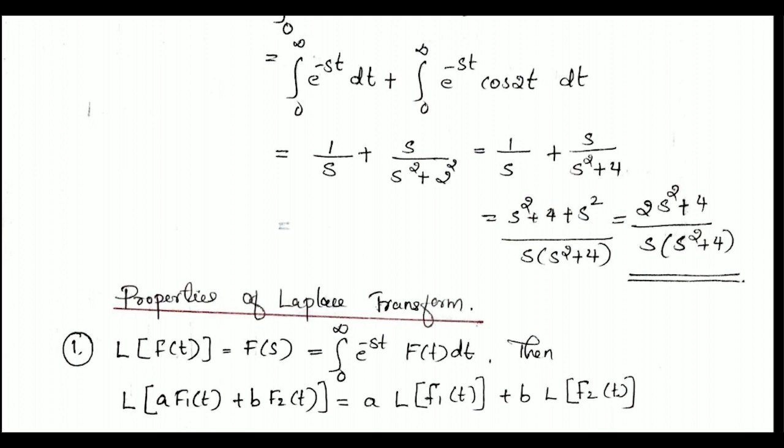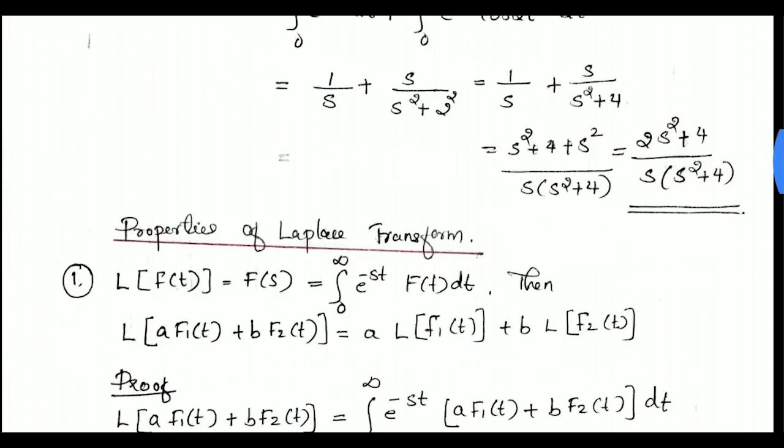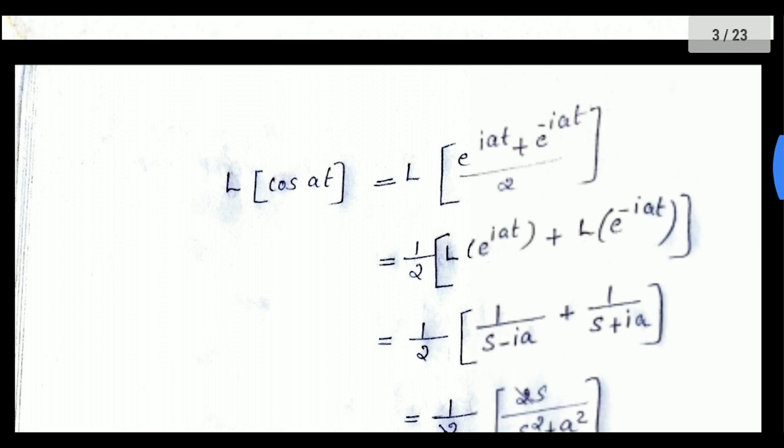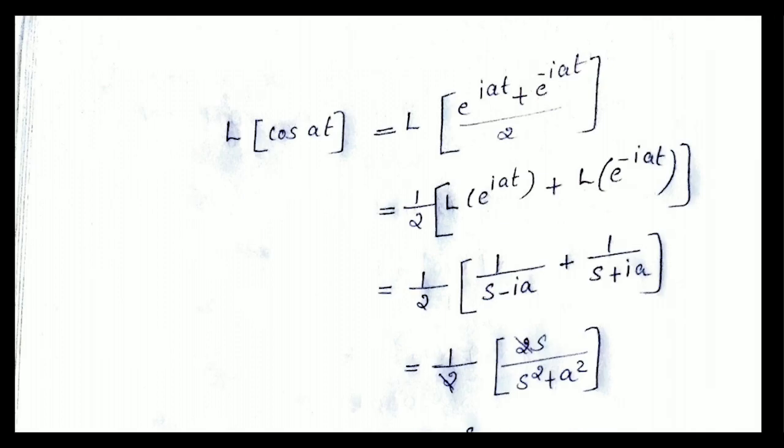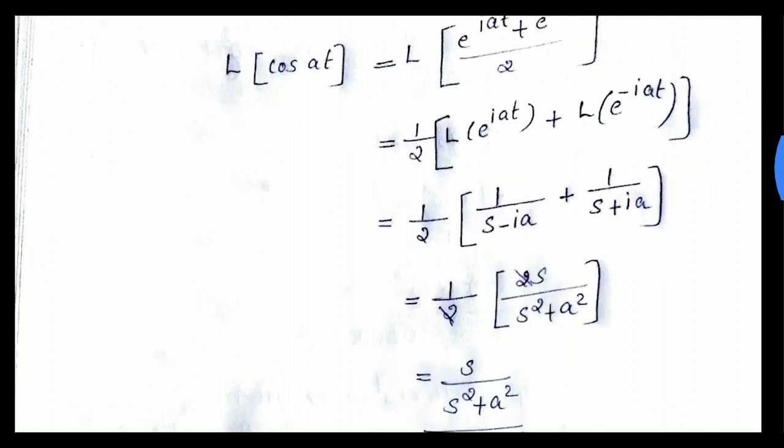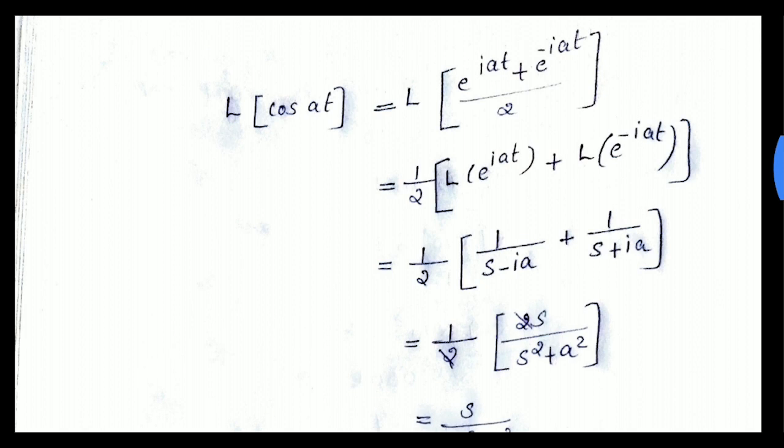And what is the value of the integral from 0 to infinity of e raised to minus st cos 2t dt? The answer is L of cos at, equal to L of, we can change cos at to e raised to iat plus e raised to minus iat divided by 2, which is equal to 1 by 2 into L of e raised to iat plus L of e raised to minus iat.